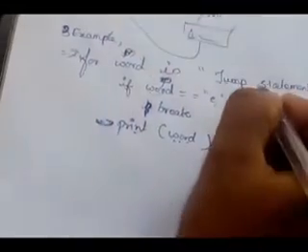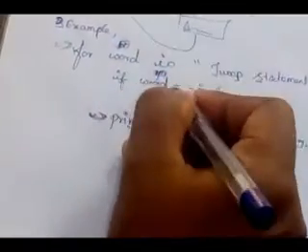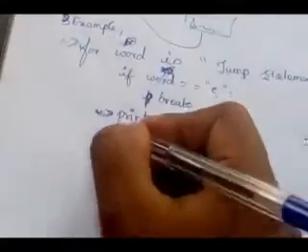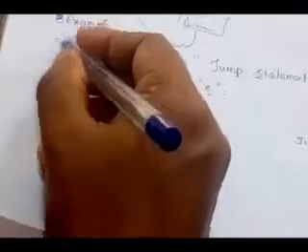Then the next letter is which one? S. It checks the condition. S equal to E. Condition false. S is not equal to E. So it will print word S. Then again it will come to here.